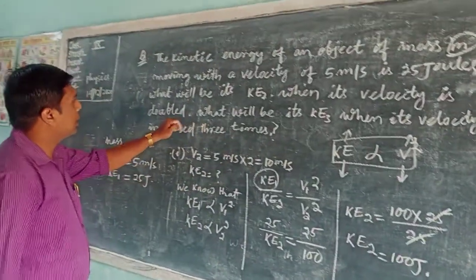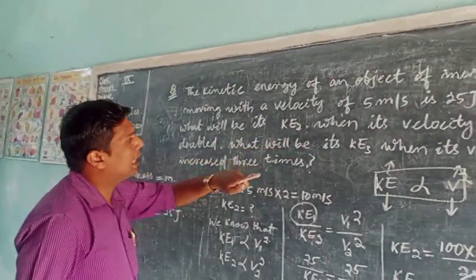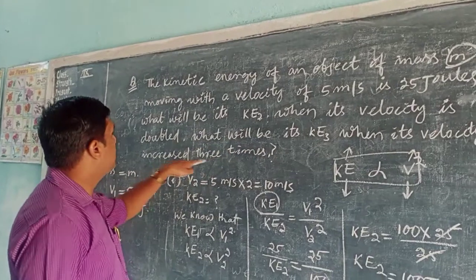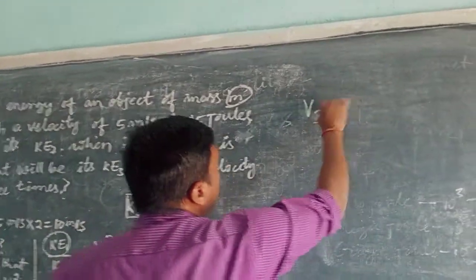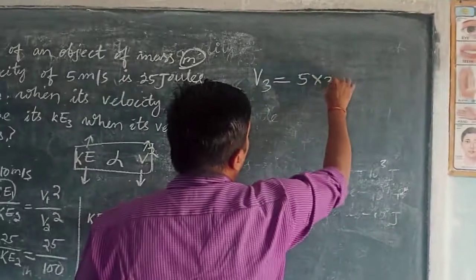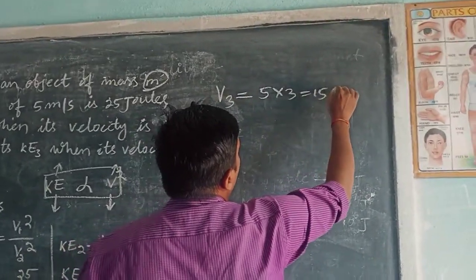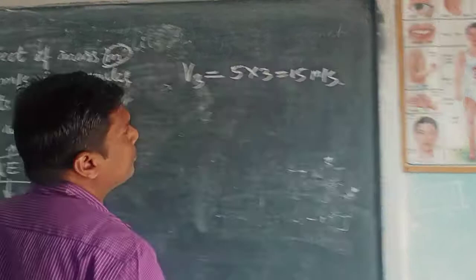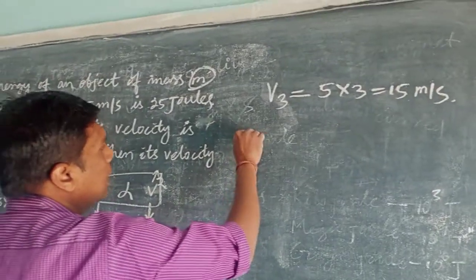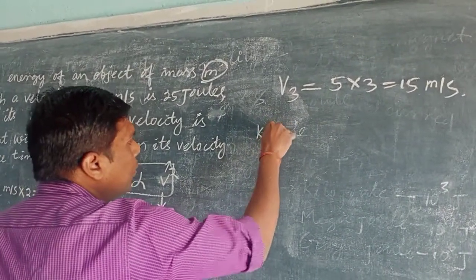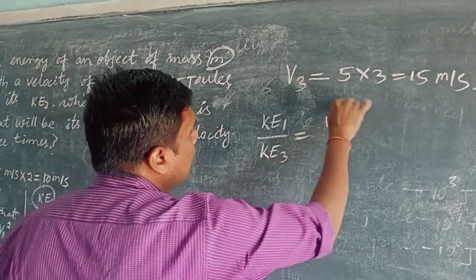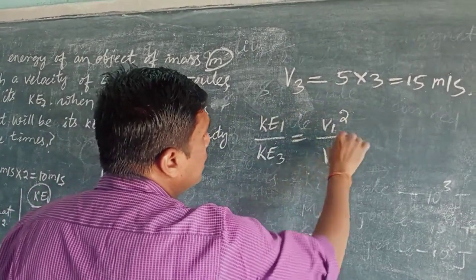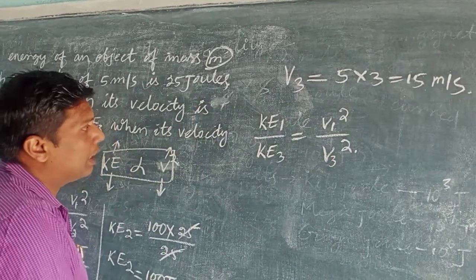So like this you can calculate what will be its kinetic energy when its velocity becomes 3 times. That means in this case v3 becomes 3 times 5, that is 15 meter per second. So in this case we can calculate kinetic energy 1 upon kinetic energy 3 is equal to v1 square upon v3 square.